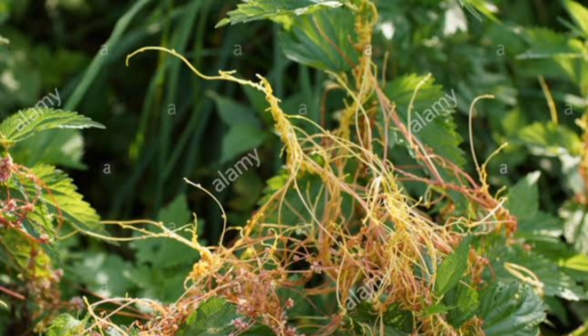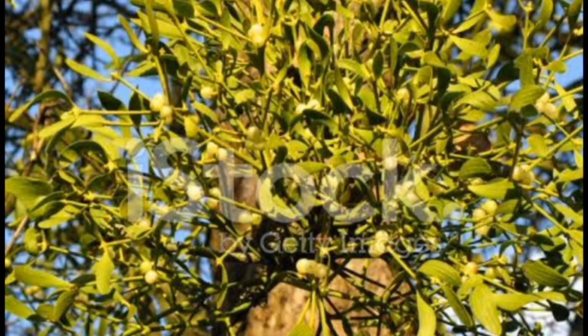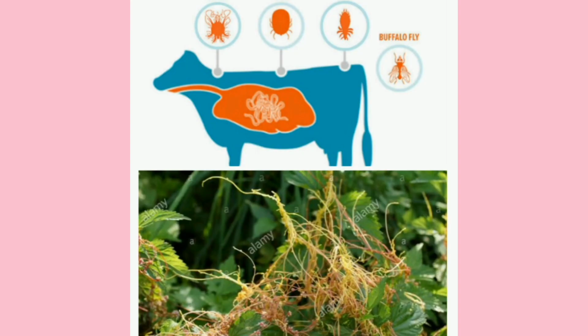Cuscuta is a plant parasite. Mistletoe, ithikanni, which we often see on our mango trees and jackfruit trees, is an example of a partial parasite. Mistletoe-attacked plant branches often dry up soon. All these parasites get nourishment from their host organism.